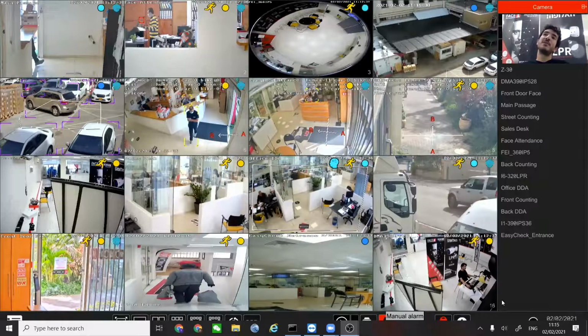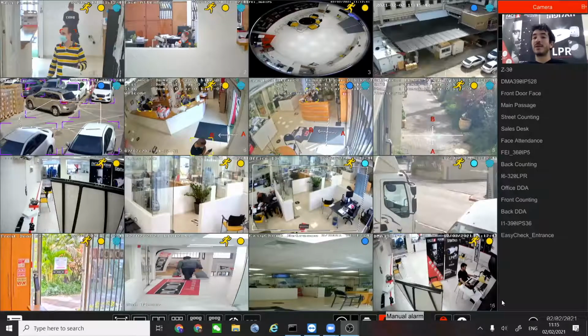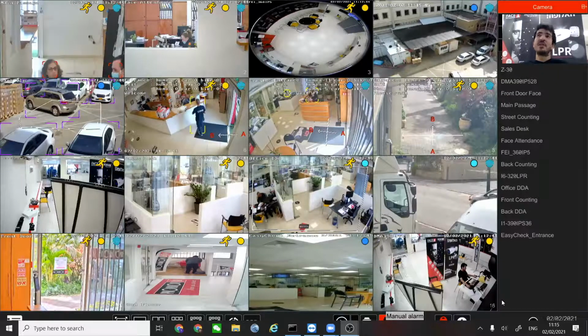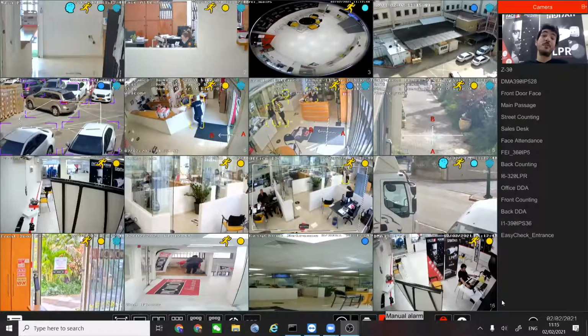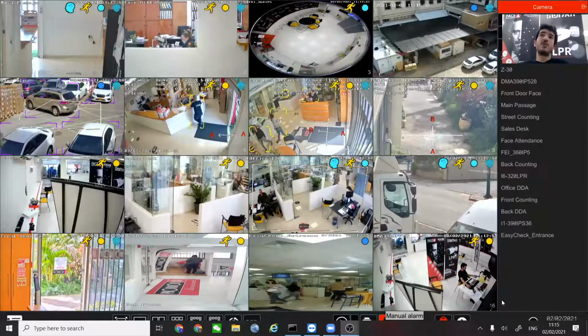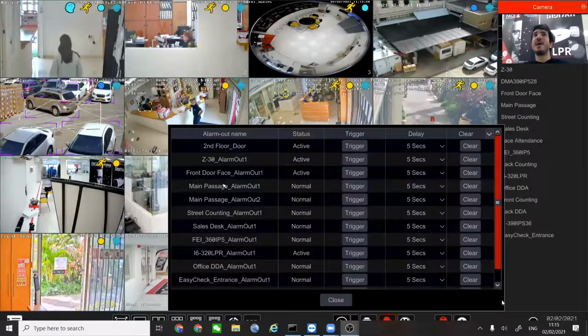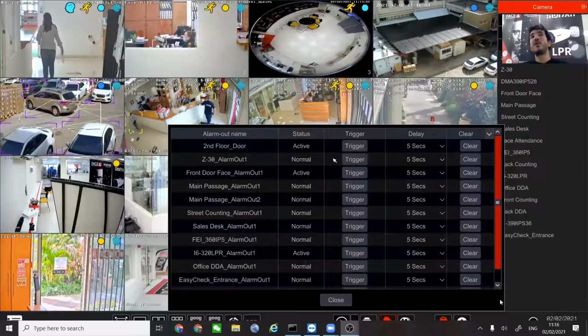Now usually in CCTV systems, we have dry contacts, or alarm outputs. Normally, we will activate them using a trigger from a camera that has motion or something that is happening. But sometimes, all we want to do is just activate our alarm output. So in this case, we have the manual alarm. You can just press the trigger button. It will activate the alarm output from that camera or from the NVR itself.